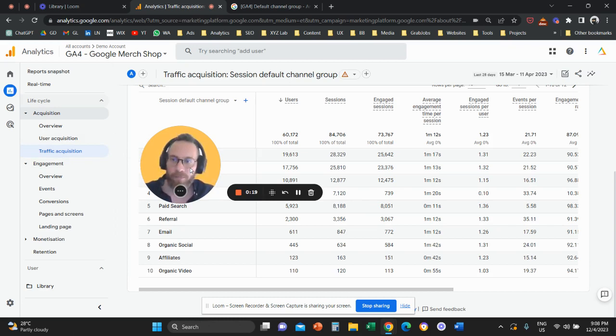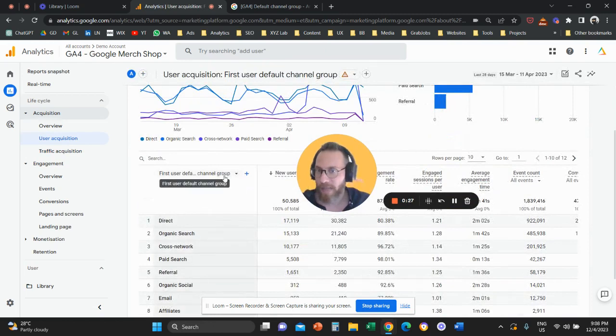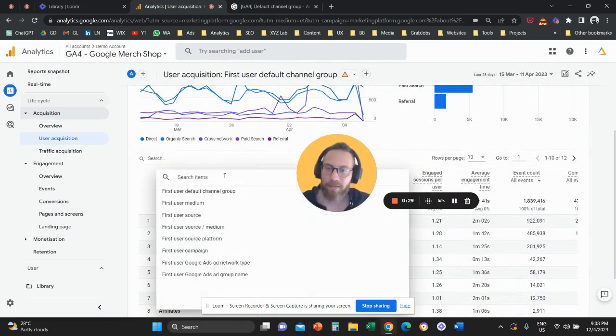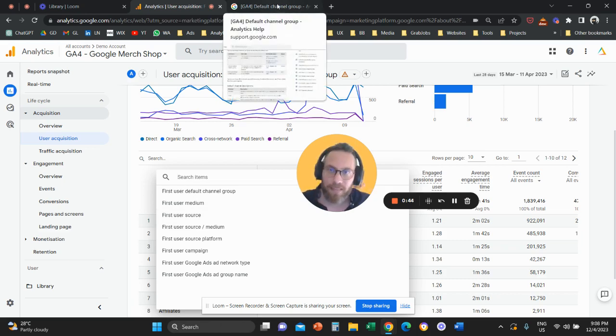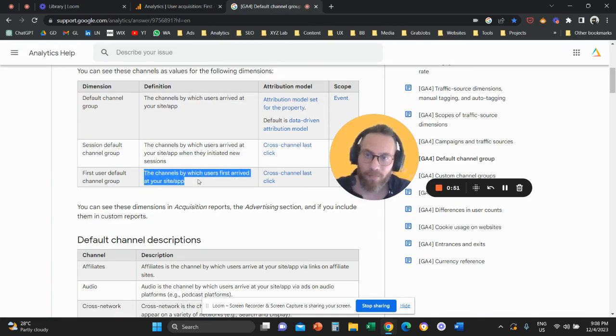And off we go. The difference is very simple. So if you go to user acquisition, starting from this report, and you pay attention here to the dimensions that we have to select, you're always going to see that there is this keyword first in front of all the dimensions. So first user default channel group, first user medium, first user source. Why is this the case? This is the case because this report, as per Google's definition here, includes only the channels by which users first arrived at your site or app.